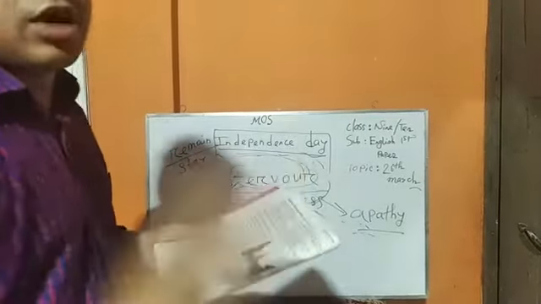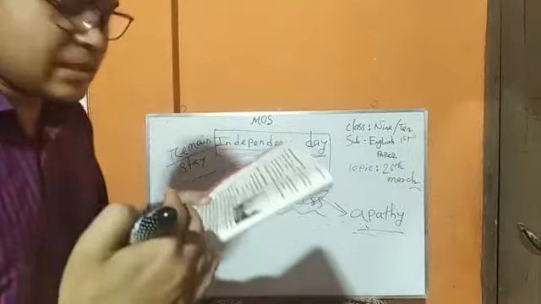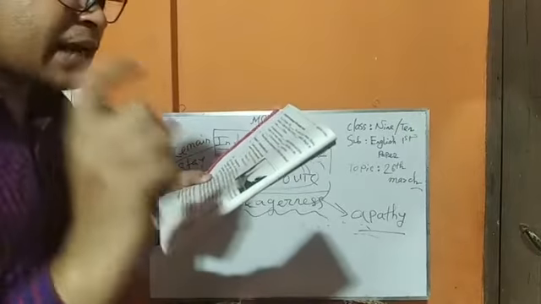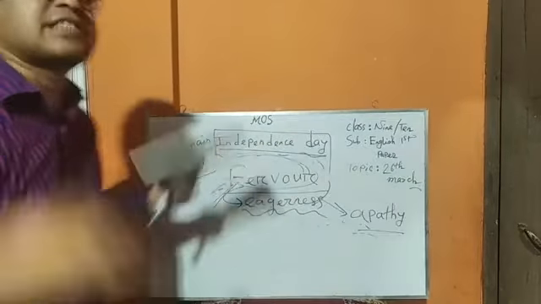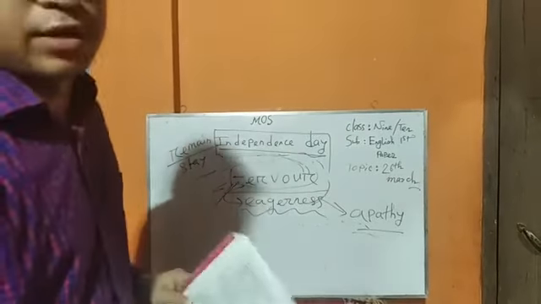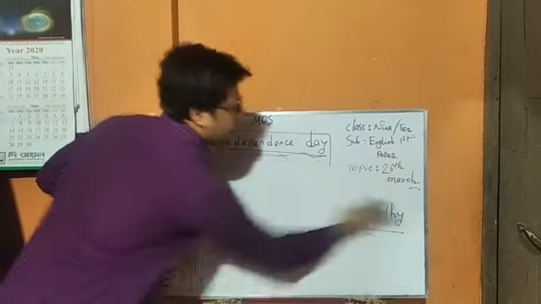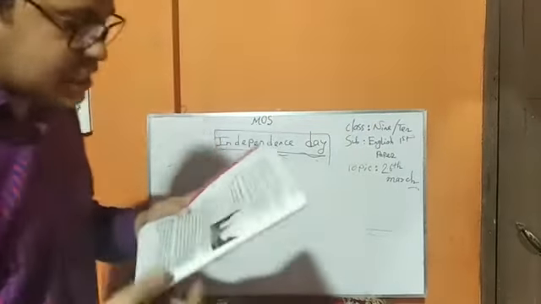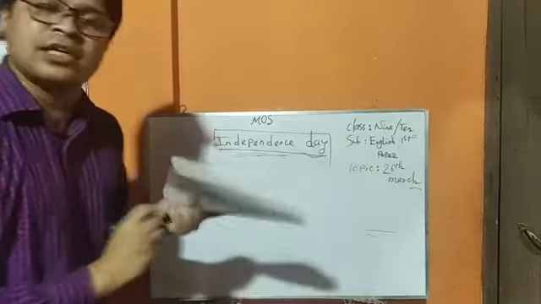Okay, my dear students, now we are going to another line: the day begins with a 31 gun salute. Very important line. What is the meaning of gun salute and why is it 31? Why is it not more than 31 or less than 31? You have to understand this. This is a very important line of this passage: the day begins with a 31 gun salute.